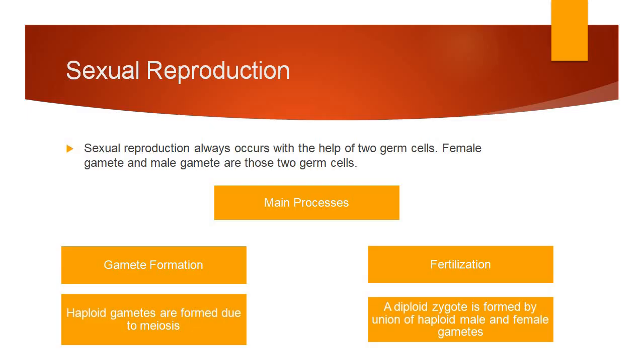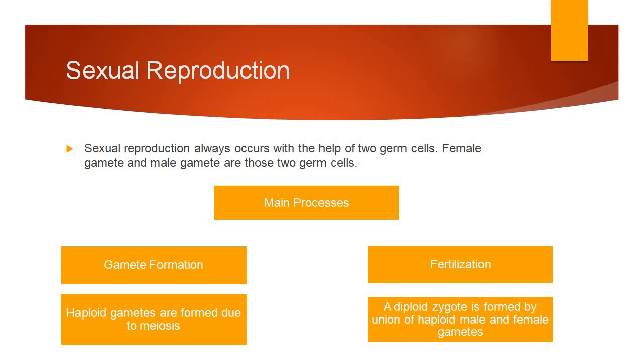So let us start with sexual reproduction. Sexual reproduction always occurs with two germ cells. What are germ cells? The cells which take part in the reproduction process are the germ cells. So in sexual reproduction always two germ cells are involved. What are those two germ cells? These two germ cells are the male gamete and the female gamete.